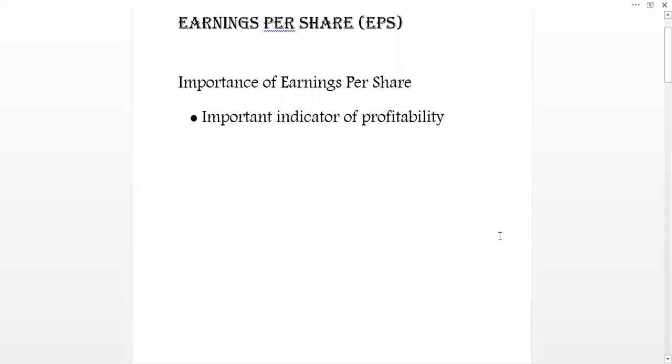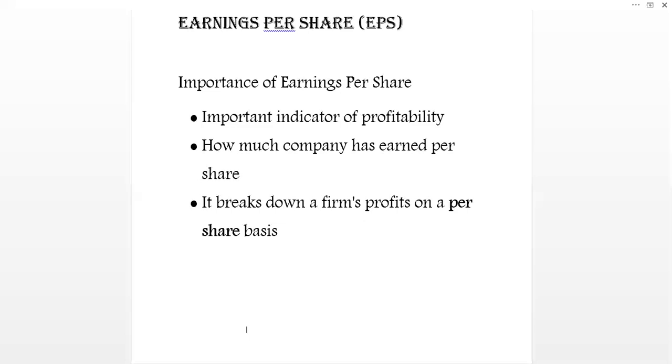Most of the shareholders are interested in checking out how much is the earning per share of a company. The major reason being it is one of the important indicators of profitability of the firm. So it gives them an indication of how the companies perform. It is nothing but how much the company has earned on a per share basis.